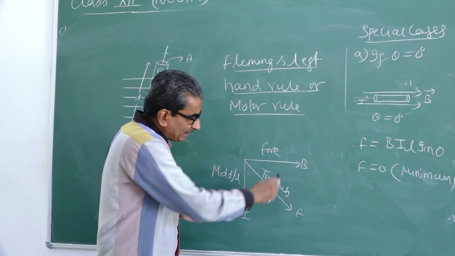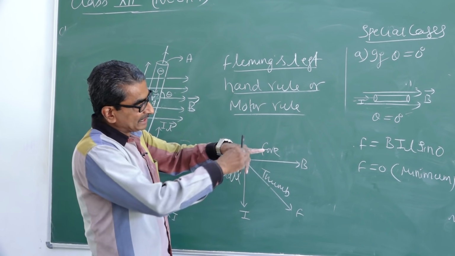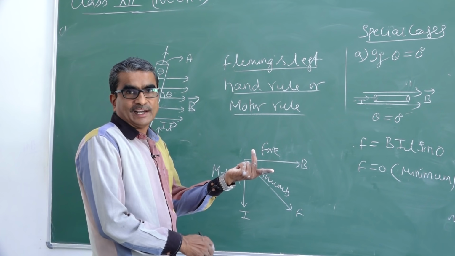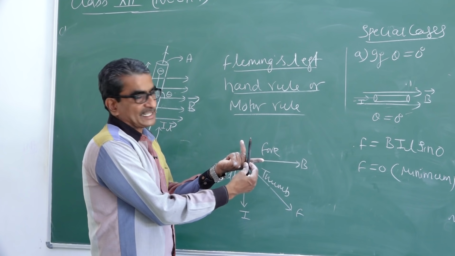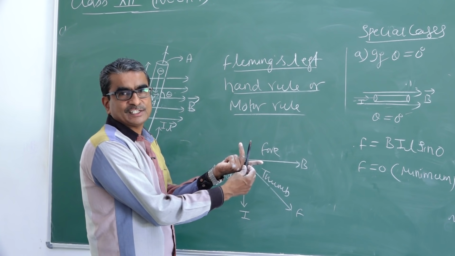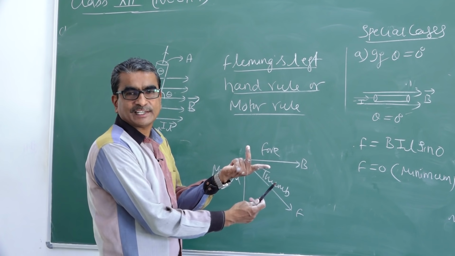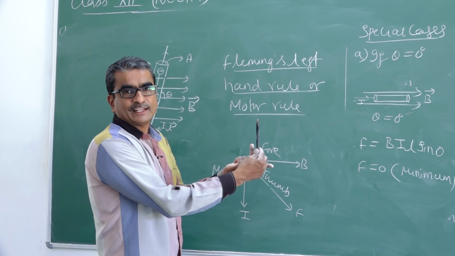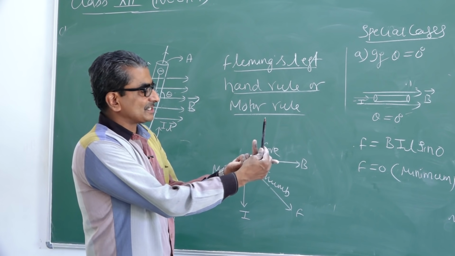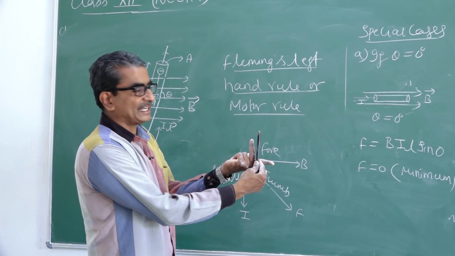Suppose the current is flowing in the upward direction, instead of flowing downwards. Now I am going to change the direction of current. Once again, no changes in the fingers. Forefinger represents the magnetic field. Middle finger represents the direction of current. Stretch the thumb finger. The thumb finger represents the direction of force.